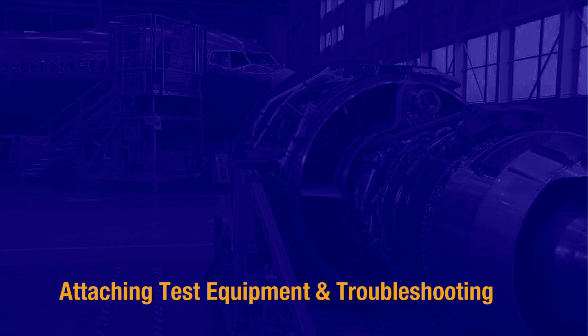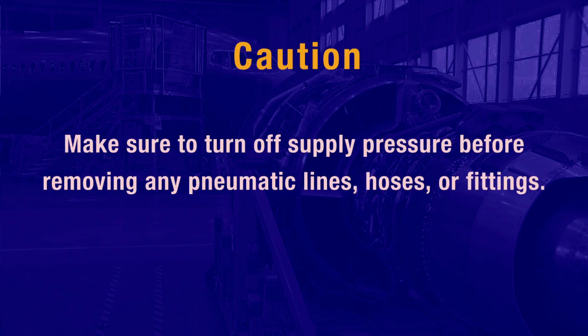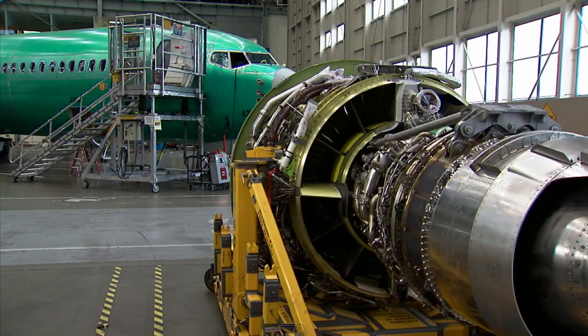Now let's see where to attach test equipment and some troubleshooting examples. Caution: make sure to turn off supply pressure before removing any pneumatic lines, hoses, or fittings. In order to see things more clearly, we'll be using an engine sitting in a cradle in the factory, rather than one hanging from a wing.